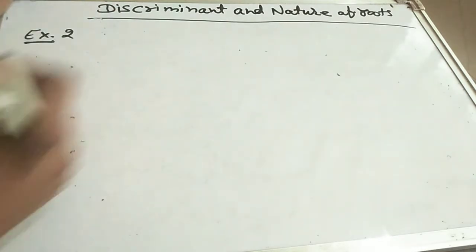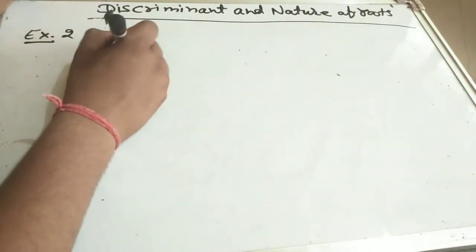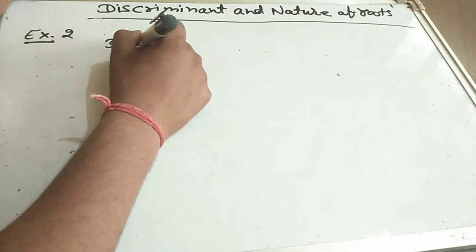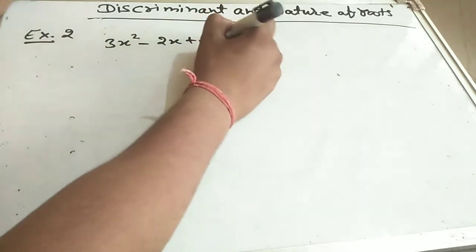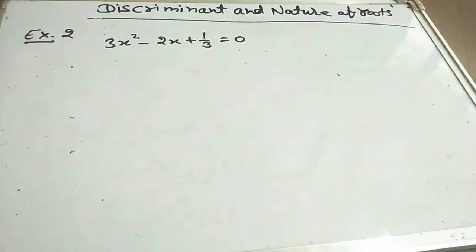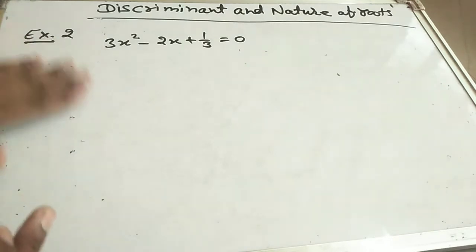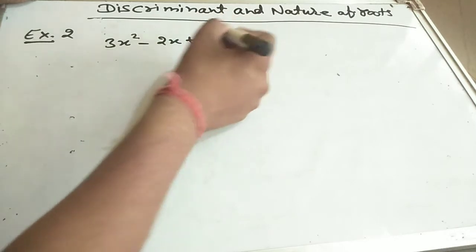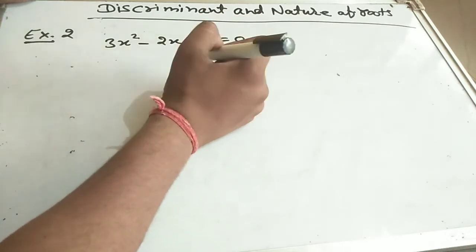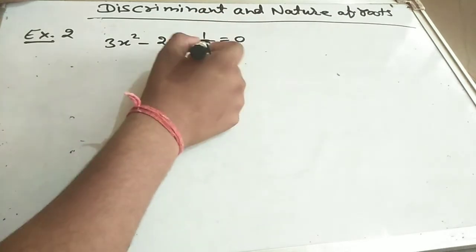Example 2: 3x square minus 2x plus 1 by 3 equal to 0. It is a quadratic equation. First of all, we want to cancel out the denominator, so multiply all terms by 3.